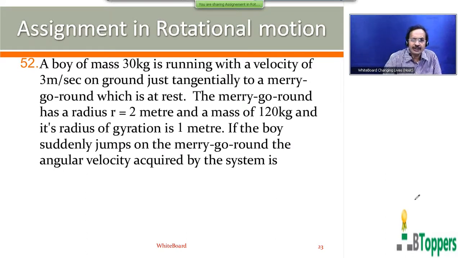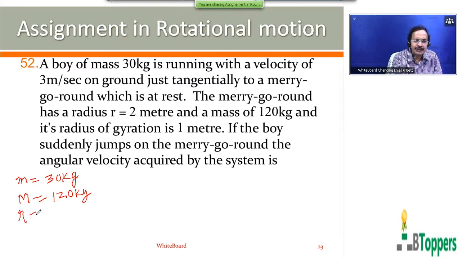So here we consider the boy and the merry-go-round together as one system, and we can apply conservation of angular momentum to solve the problem. The mass of the boy I denoted by small m, that is given to be 30 kg. The mass of the merry-go-round I denoted by capital M, which is given to be 120 kg.